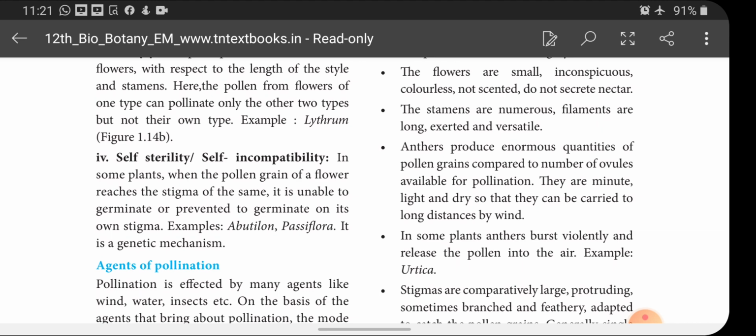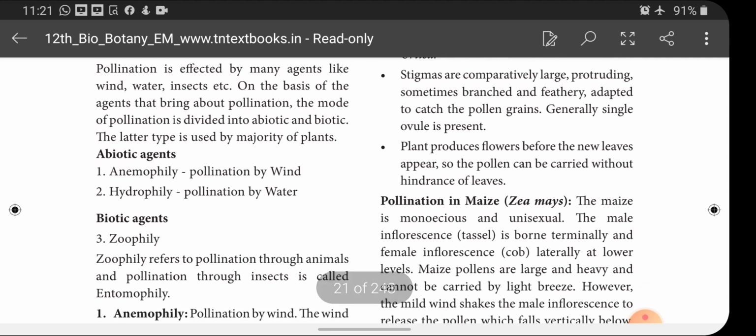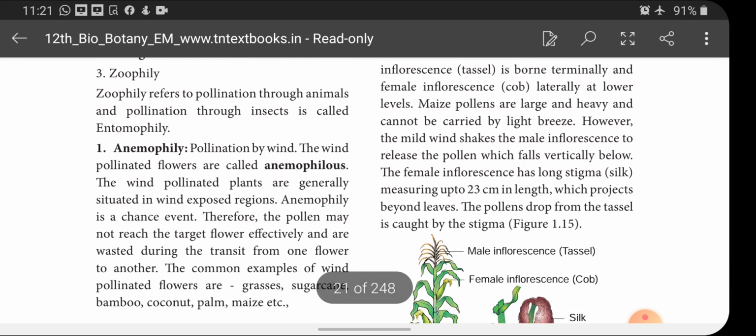And about agents of pollination, anemophily and hydrophily are given here. They are considered abiotic agents, and then the biotic agent, zoophily. You know very well what is anemophily and what is hydrophily. Anemophily, the pollination that takes place by or is favored by wind, is called anemophily, and pollination by water is called hydrophily. Pollination by animals is called zoophily.